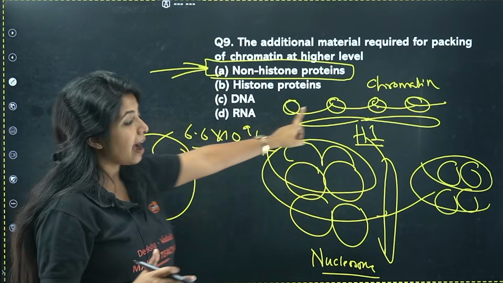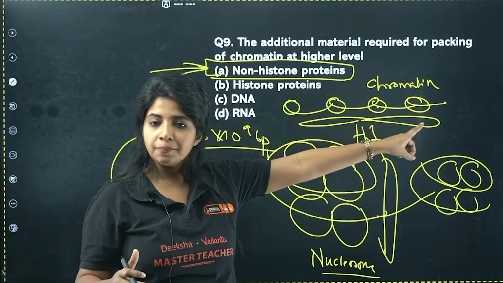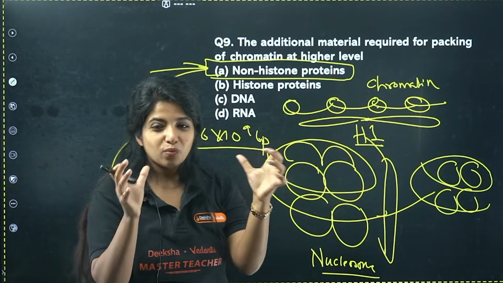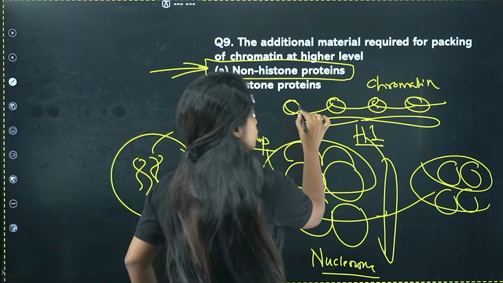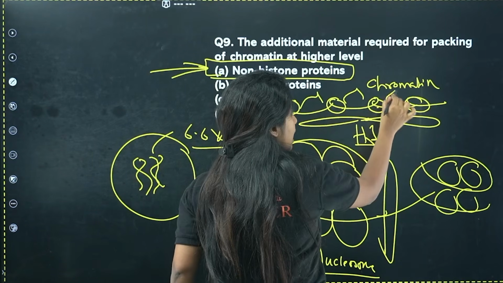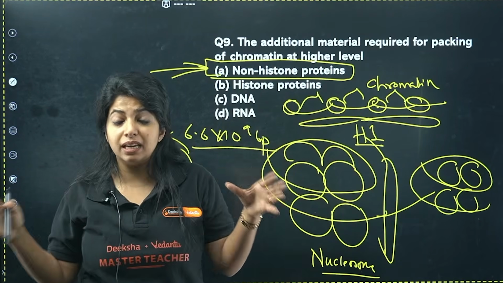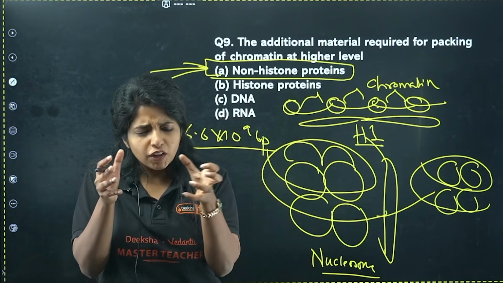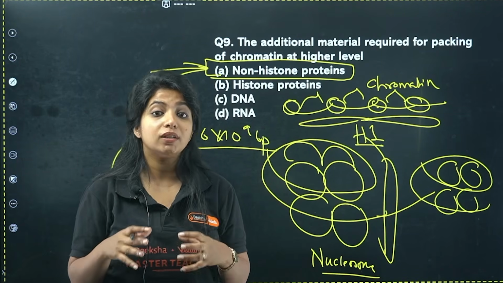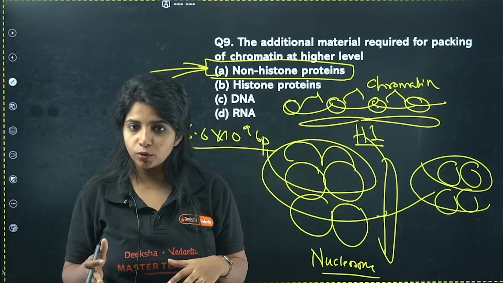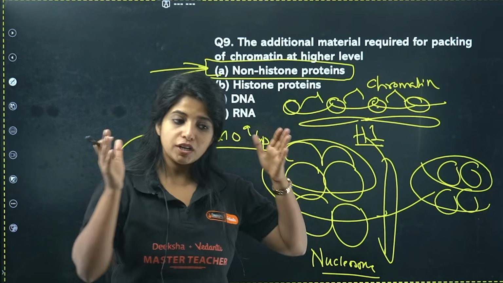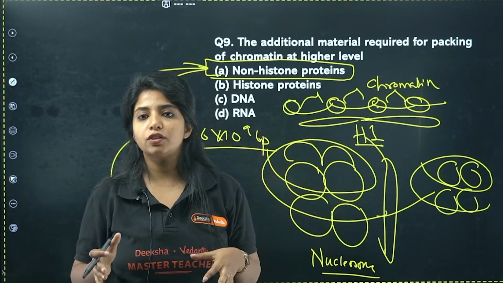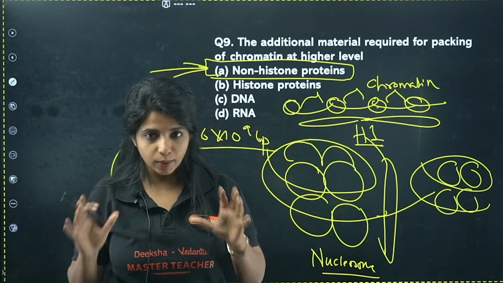Listen to me carefully. I made the chromatin structure right over here. There are 2 types of chromatin. One which is loosely packed, where there is too much space over here. If there is enough space, you will call this euchromatin. If they are very tightly attached to each other, you will call this what? Heterochromatin. So there is euchromatin and there is something known as heterochromatin as well.